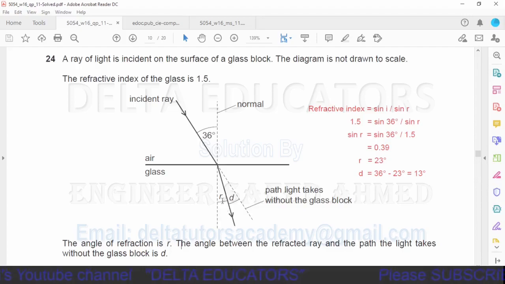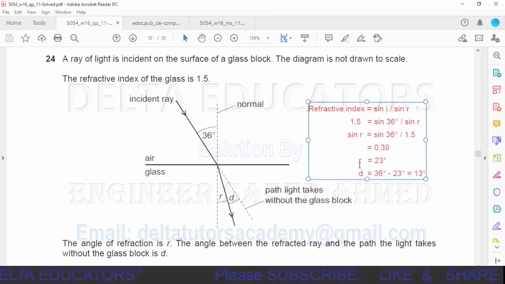We have calculated the angle of refraction, so we subtract the value of R from 36 degrees to get the angle D. D will be equal to 36 degrees minus 23 degrees, which gives 13 degrees.